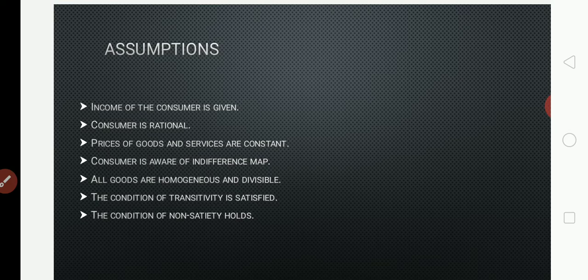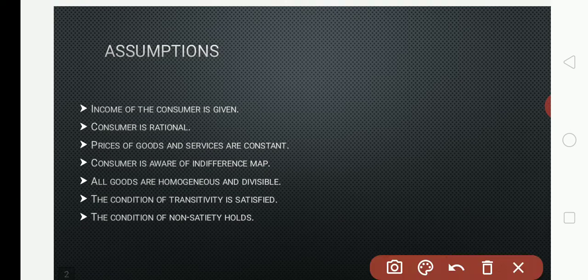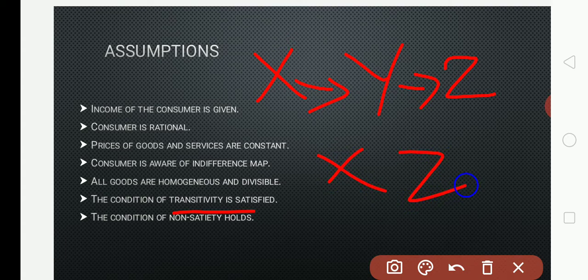So transitivity also we can give like this. For example, in transitivity I can give another example like X commodity, Y commodity and Z commodity. Either from X to Y I can prefer, or Y to Z, or X to Z. Any commodity I can prefer, any bundle of goods I can prefer.